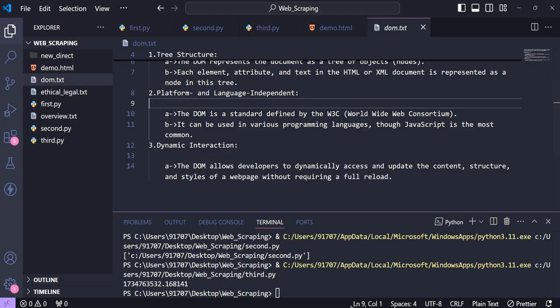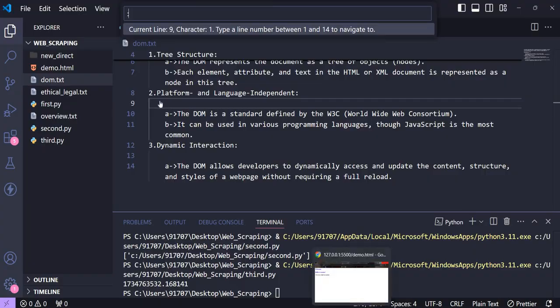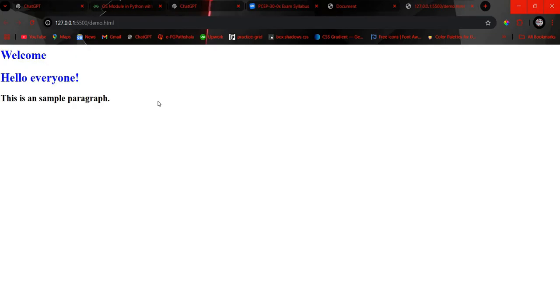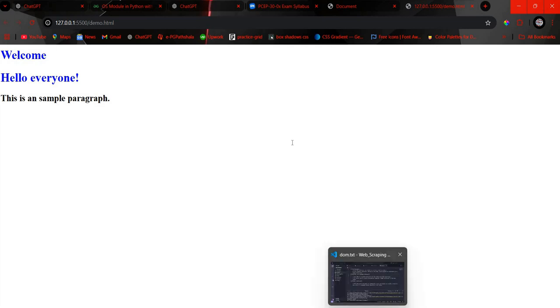The web page you are able to see here, this is basically the DOM. The welcome, hello everyone, this white page you are seeing, this is the DOM. How you can manipulate this, update this, how you can put more elements in this, that is the DOM. Okay.